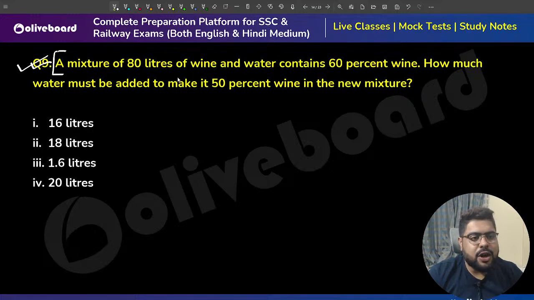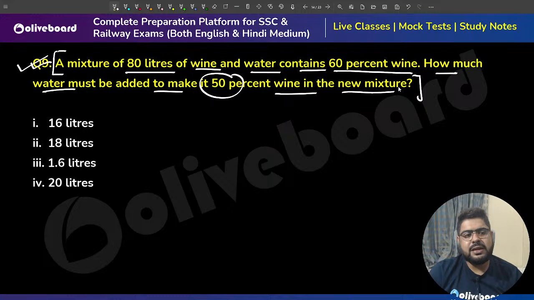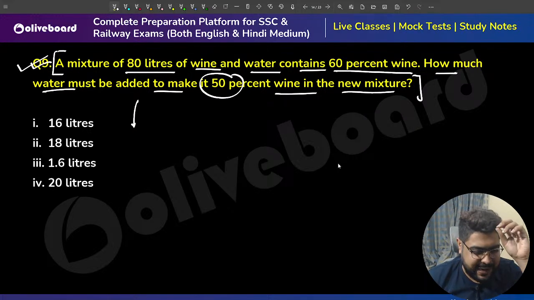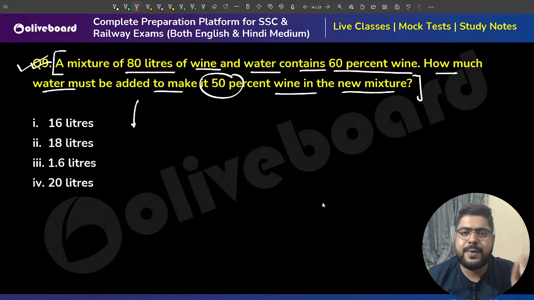A mixture of 80 liters of wine and water contains 60% wine. How much water must be added to make 50% wine in the new mixture? Sir, there are 2 ways to go. Both ways are very easy. Let's do it by the easiest, that is called alligation. This is the best question for alligation. The biggest problem in this question is that students don't understand that it can be solved using alligation. Let's see, sir.